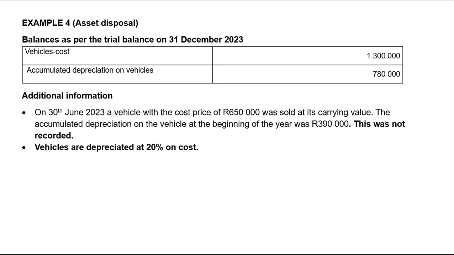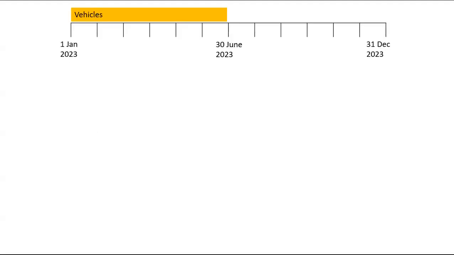That's all we needed to know. Now, the fact that it was not recorded means that 1.3 is not the closing value. However, it is the opening value. If that sentence was not there, that 1.3 was going to be the closing value. Okay, so 1.3 is the opening balance.